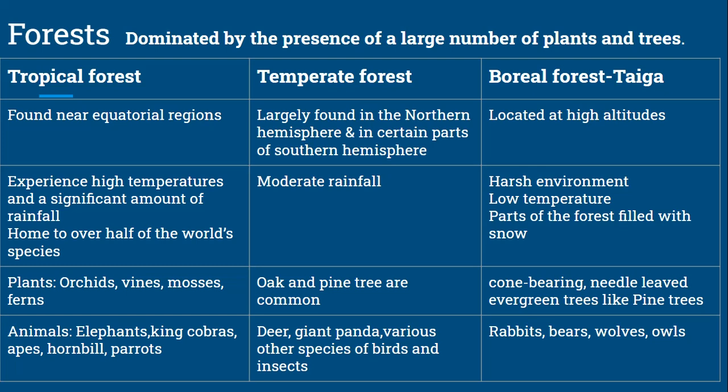Orchids, vines, mosses, ferns, etc. are some of the plants found here. And animals like elephant, king cobra, apes, hornbill, parrots, etc. are the common animals you can see over here.